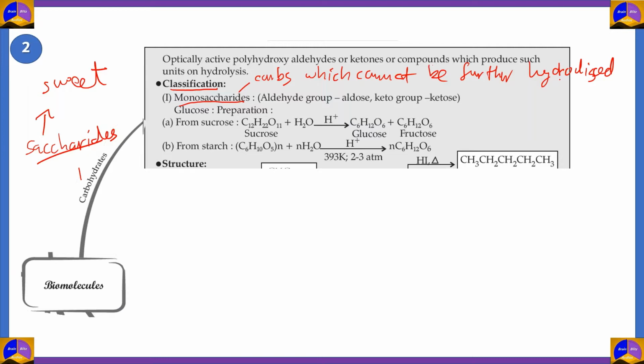They are the basic unit of carbohydrates. Now, to give you an example, if you take starch, you can hydrolyze it to many molecules of glucose. But if you take one glucose molecule, you cannot hydrolyze it further without it not being a carbohydrate. So it cannot go any farther than glucose. Glucose is a monosaccharide, one of the simplest forms of carbohydrates, because it cannot be hydrolyzed further. However, starch is not a monosaccharide because you can further hydrolyze it to other sugars and carbohydrates.